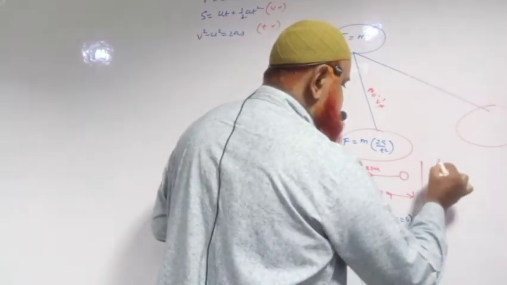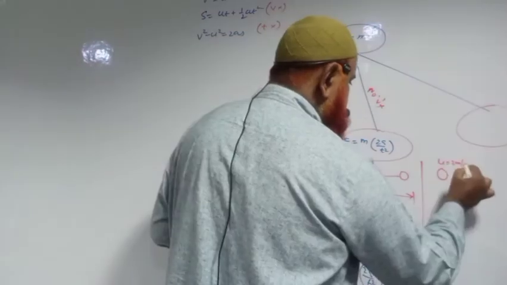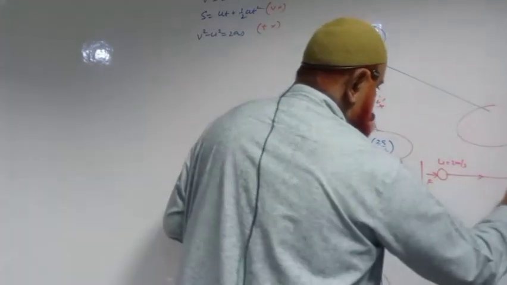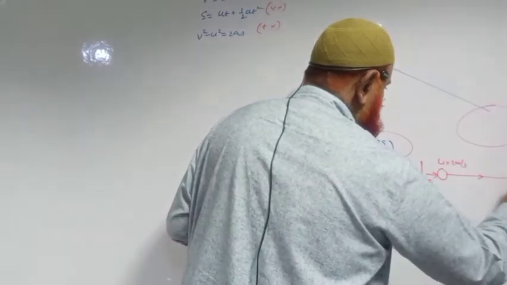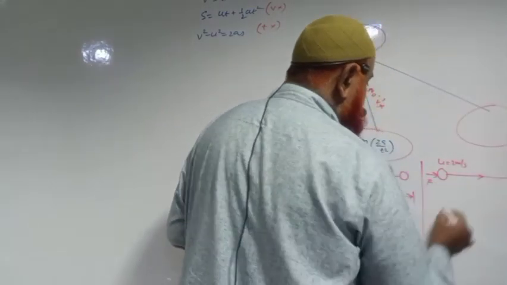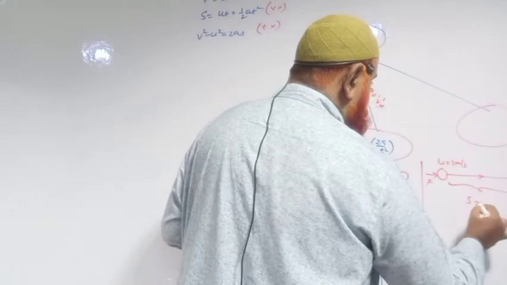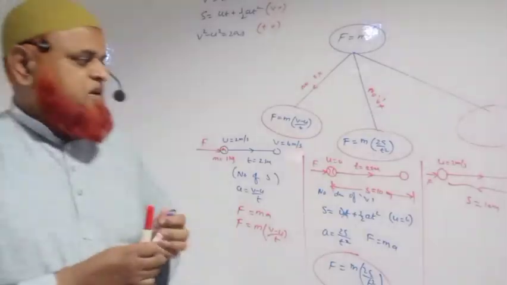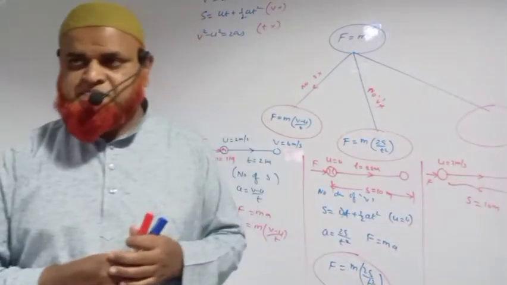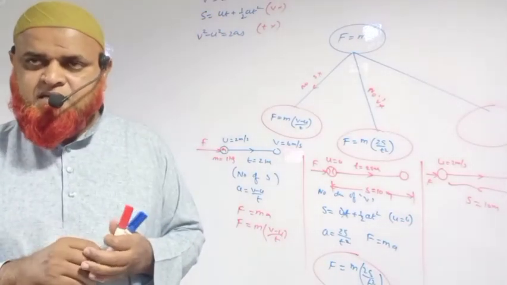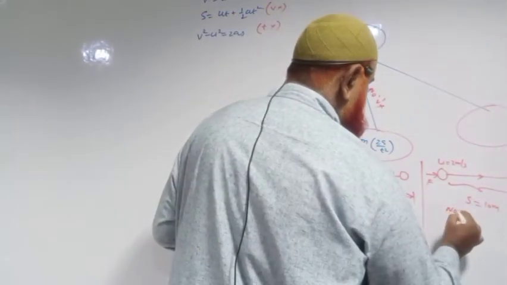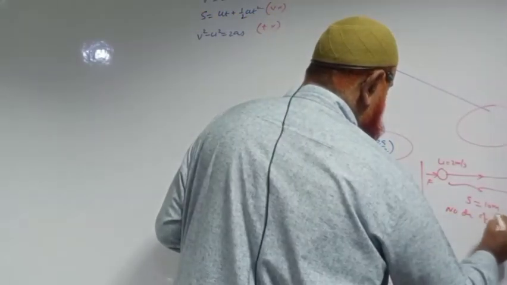a ball has an initial velocity of 2 meters per second. It has been kicked with certain force. It has gained the final velocity of 6 meters per second. And now it has traveled a displacement of 10 meters. Let us imagine. What is not discussed here? Time. Time is not discussed here. No discussion of time.